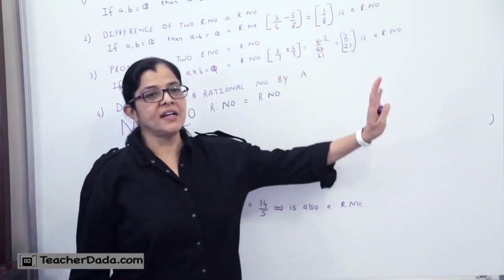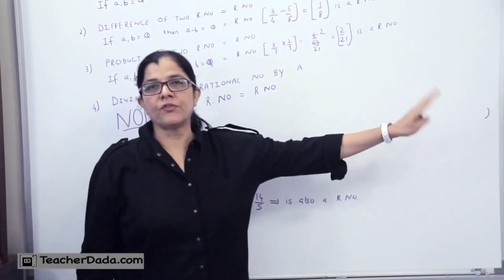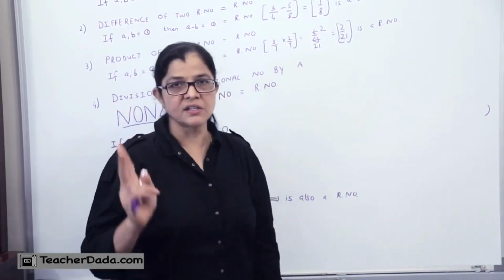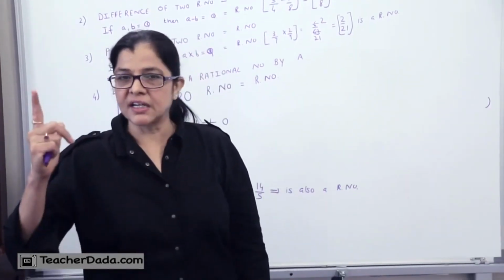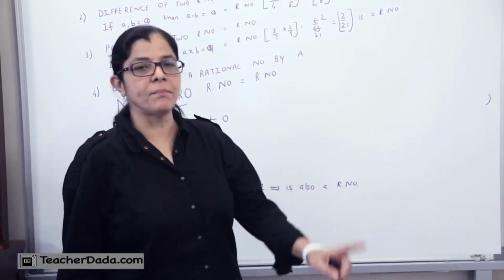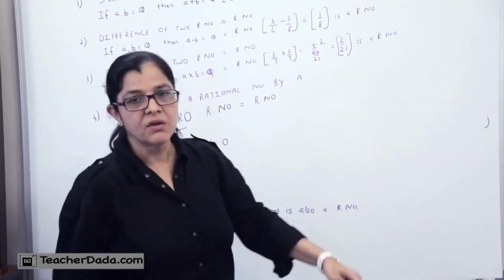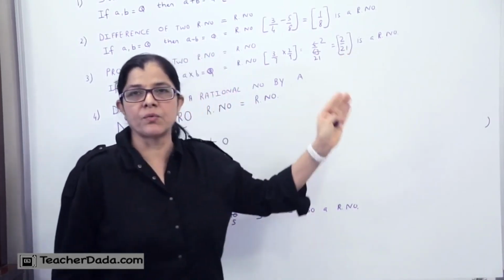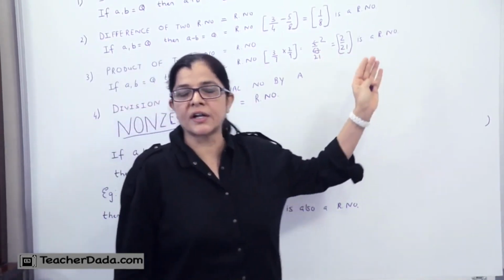So as I said, any number that can be expressed in P upon Q form where Q is not equal to 0 is a rational number. Second, every integer, whether it is positive, negative or 0, can be written in the form P upon Q. As in the example, I can write 5 upon 1, so Q is equal to 1 and not equal to 0.